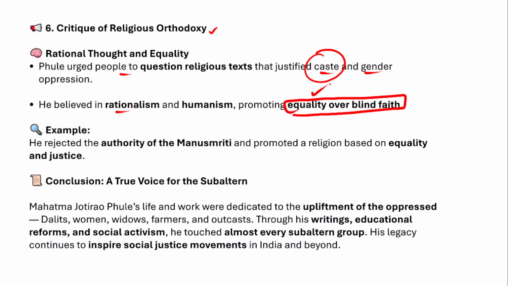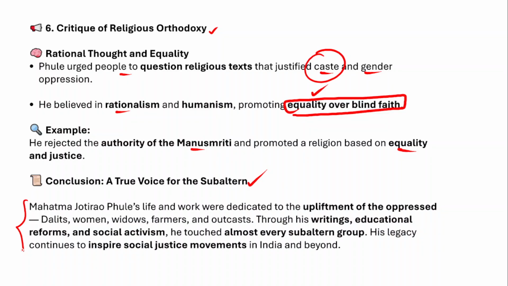Now the best example would be he rejected the authority of Manusmriti and promoted religion based on equality and justice. Now in the conclusion of this answer, what you have to write? Ultimately, you need to write the contribution that has been made by Mahatma Jyotirao Phule, and that has shaped Indian society over a period of time. In fact, Indian society is much more egalitarian now compared to the 18th and 19th century.